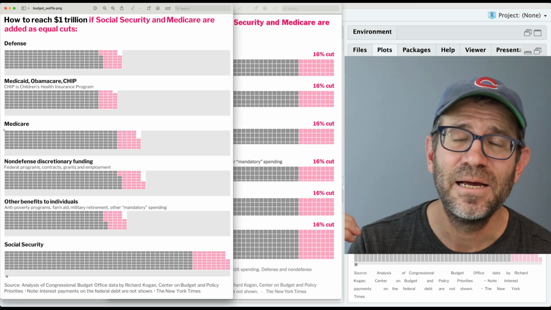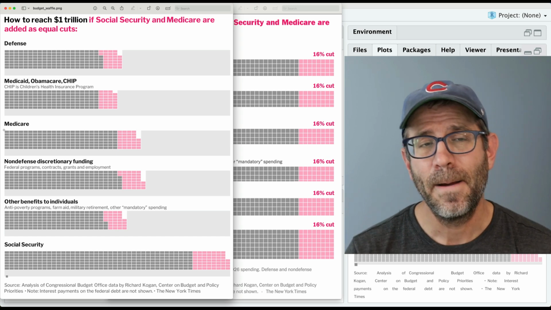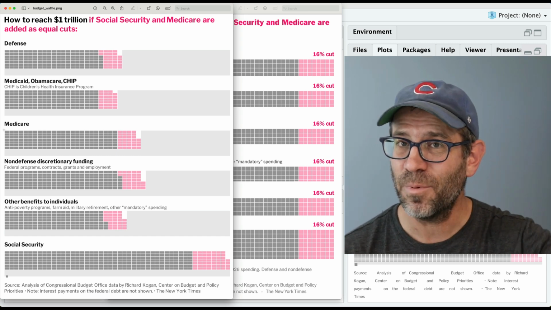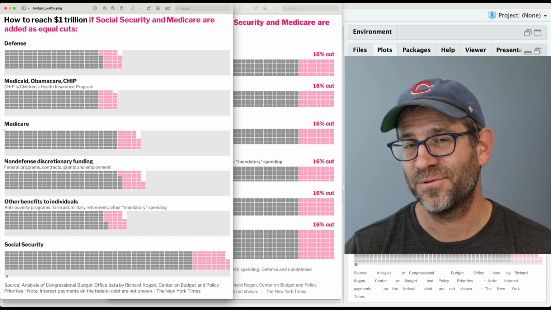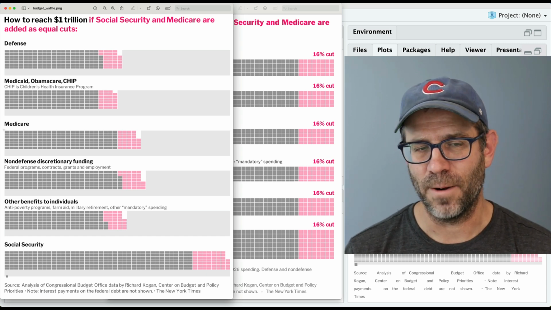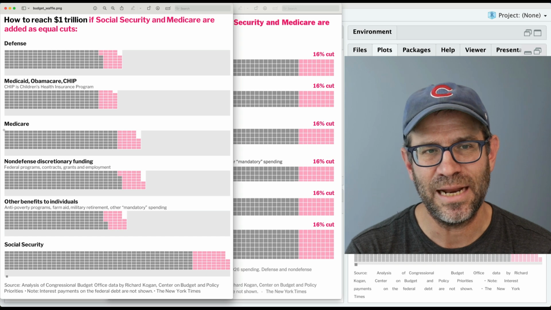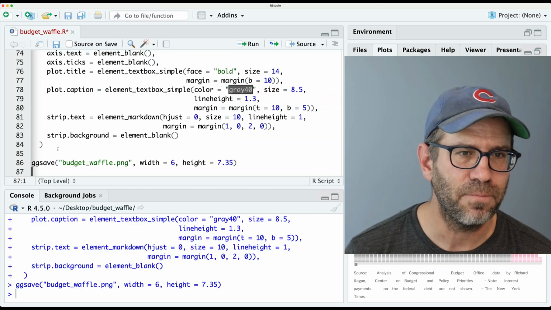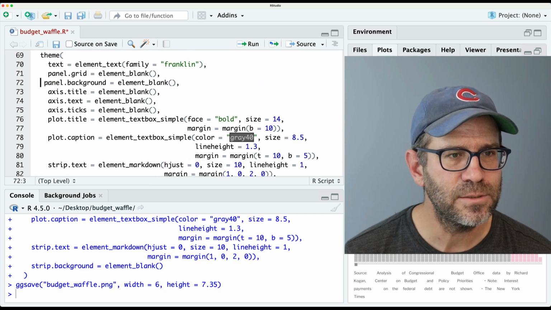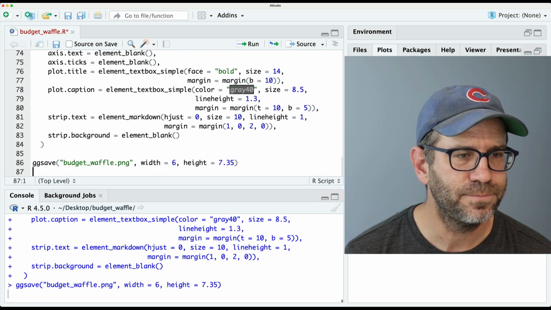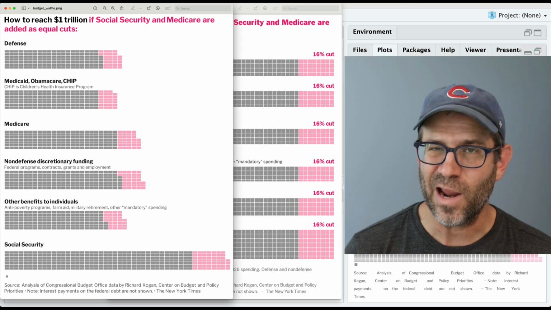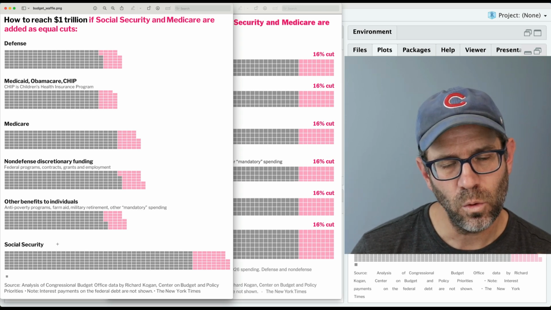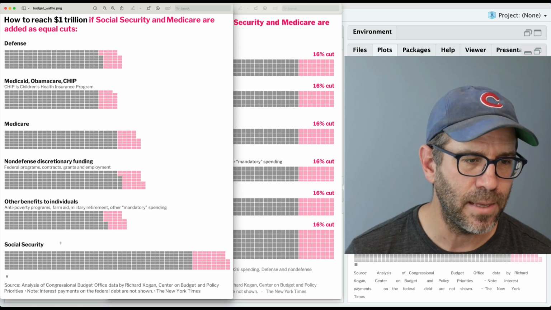I could get around that by doing facet grid, but with facet grid then, I wouldn't be able to put my titles on top of each of the plots. It would put the titles off to the right, which isn't what I want. So I'm going to make do with this, and I think it's going to be okay to have that extra space there. So let's go ahead and turn this panel background back off. So the other thing I'm noticing is that we've got rectangles rather than squares for our plotting symbols. And we'll want to play around with that here in a minute.